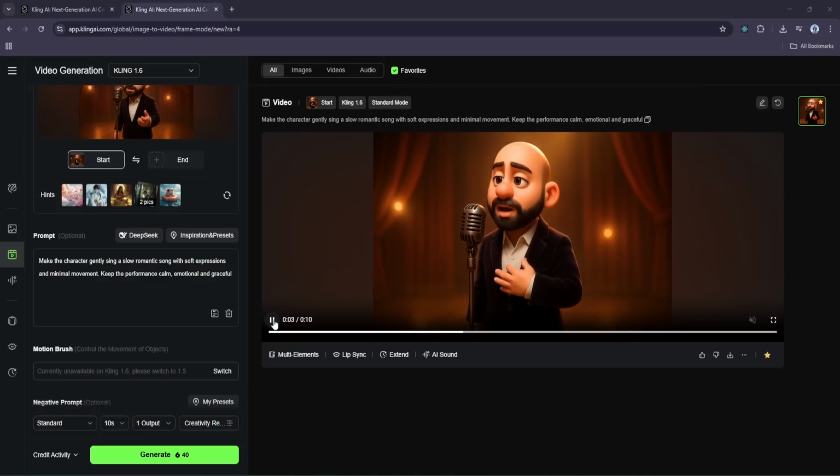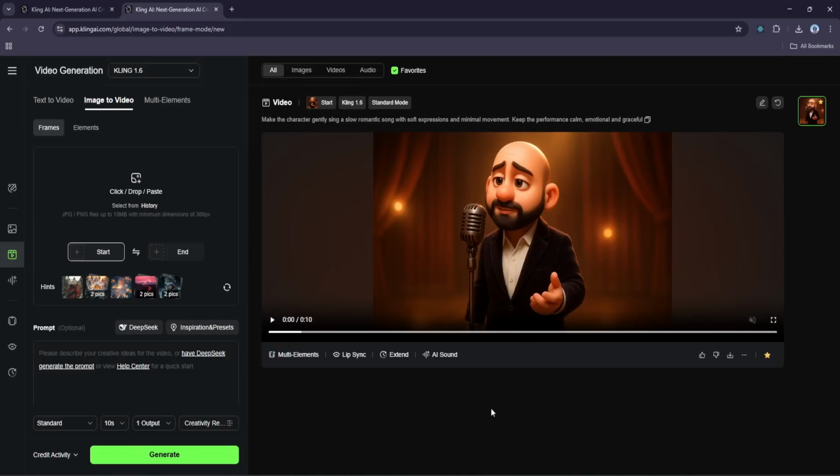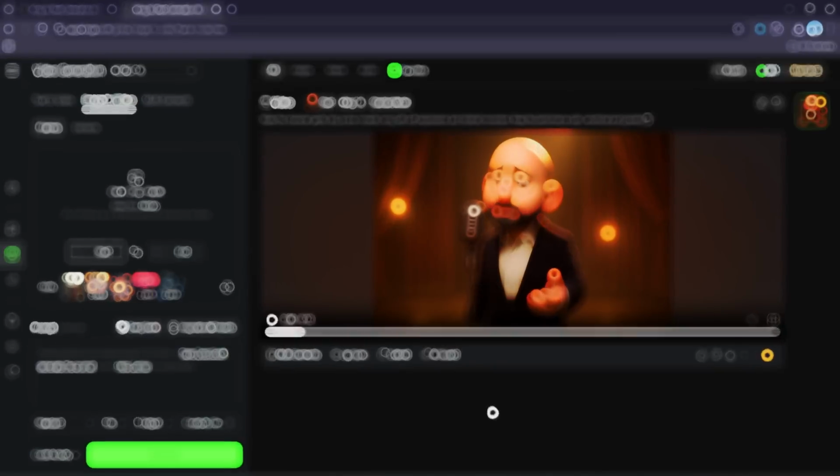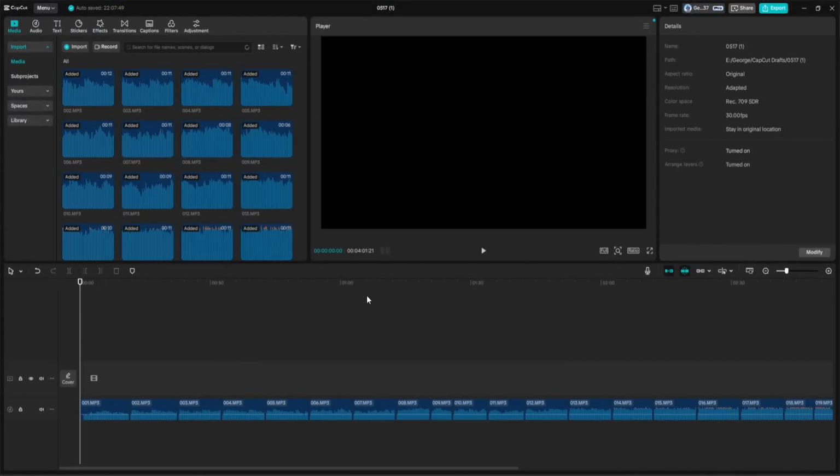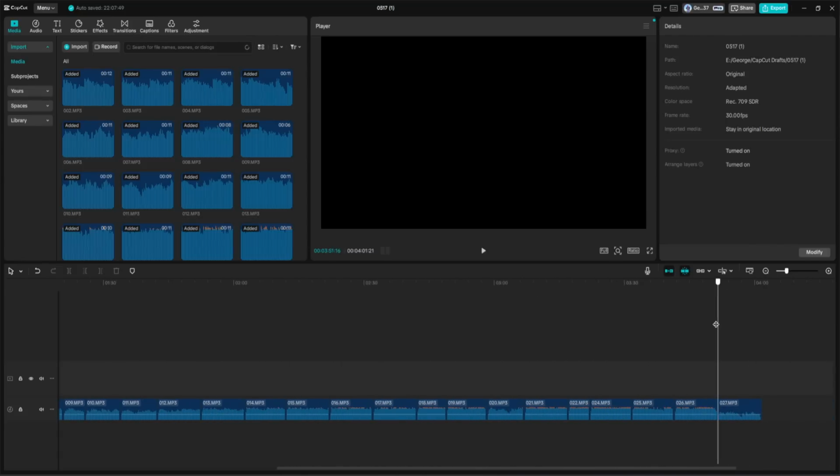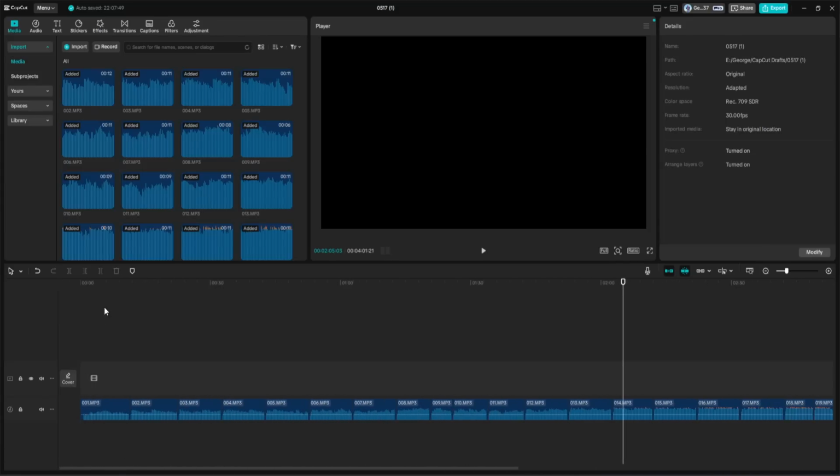Our full audio track is about 4 minutes long, and unfortunately, Kling doesn't currently support uploading large audio files in one go. That means we need to split the audio into smaller clips, each no longer than 10 seconds. Now, here is the tricky part. You can't just split the audio every 10 seconds blindly. That might cut the audio right in the middle of a vocal line or disrupt the flow of the singing. Instead, you need to listen carefully to the song, find natural pauses or breathing moments between phrases, and split the audio at those points while keeping each clip under 10 seconds in length.